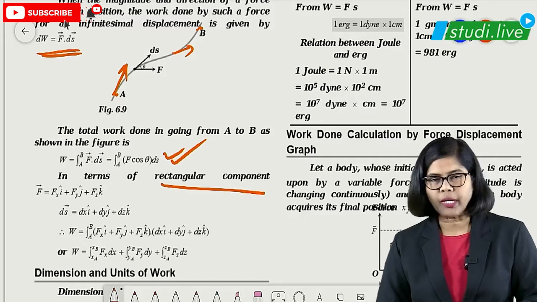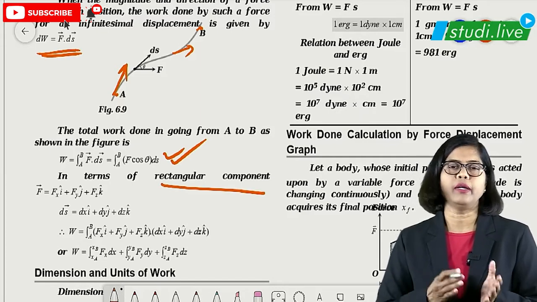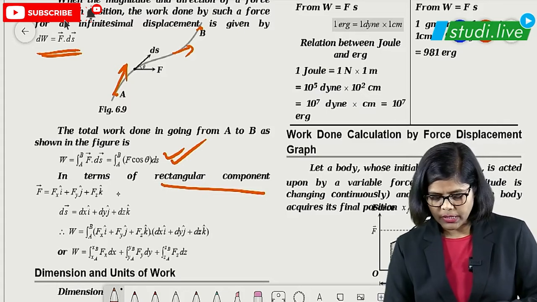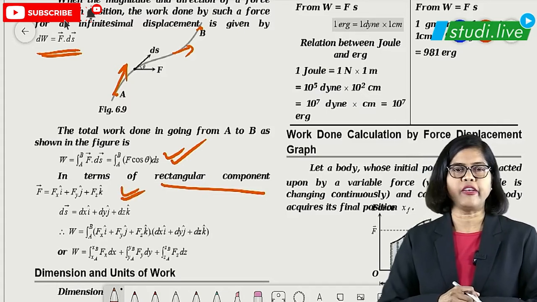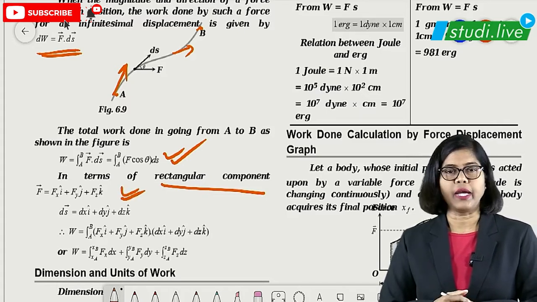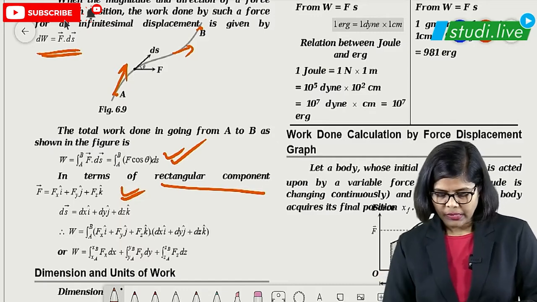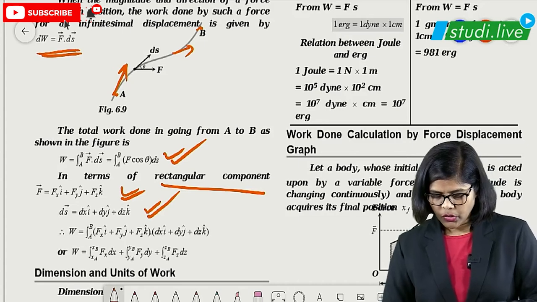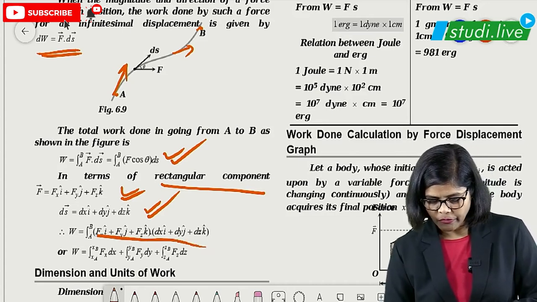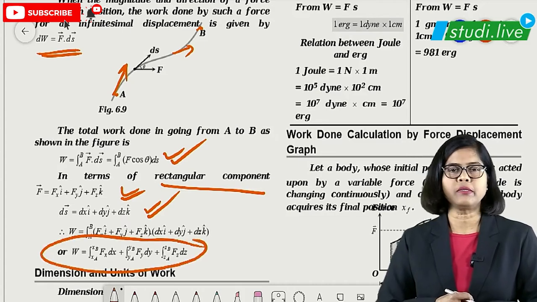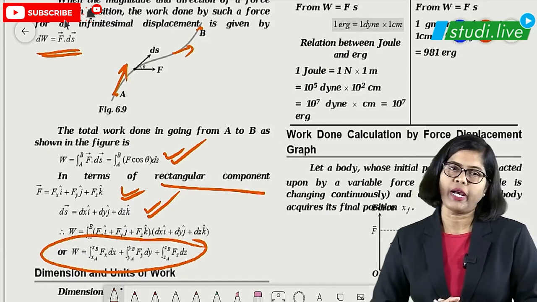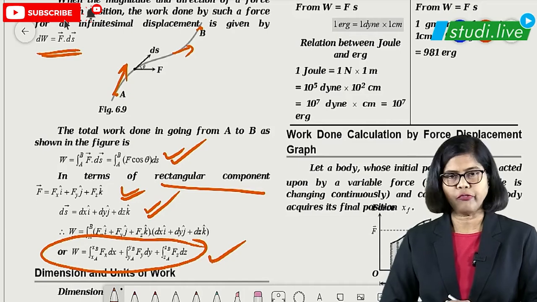And for rectangular components, students, already you have learned earlier about scalars and vectors, how to multiply and everything. So this is the pattern: we write F vector, that is Fx i, in the form of i j k. Same way we write ds vector also in the form of i j k. So we can multiply and you get this particular formula. Normally numericals come here where forces are given in terms of i j k. So we are going to apply this particular formula.